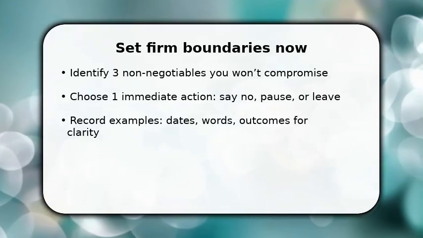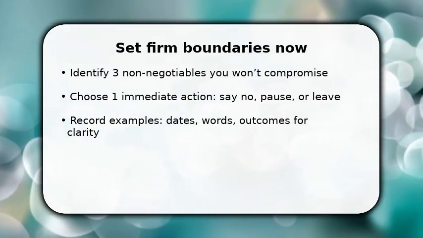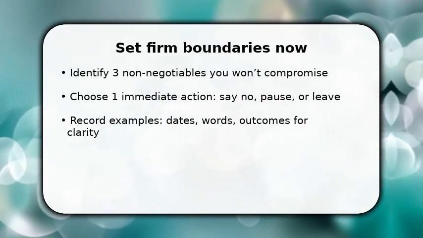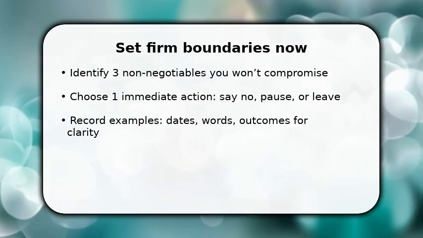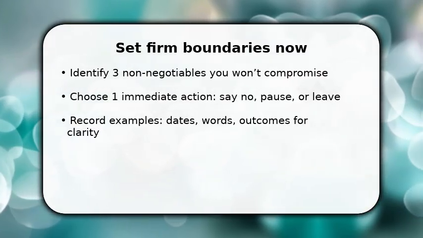You start by naming what you will not accept, list 3 non-negotiables and why each matters to you. Once done, pick one immediate action for interactions. Say no, pause the conversation, or leave the situation. Make sure to record a recent example with date, words used, and outcome to see the pattern.